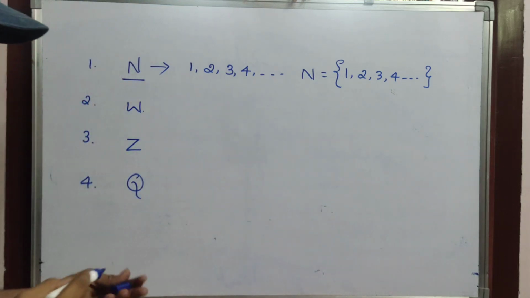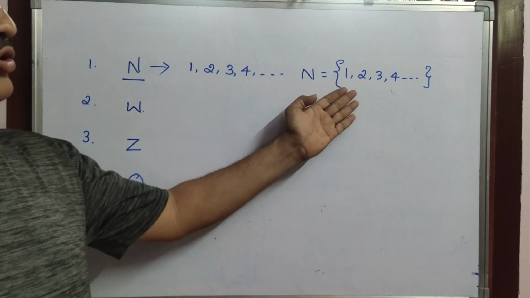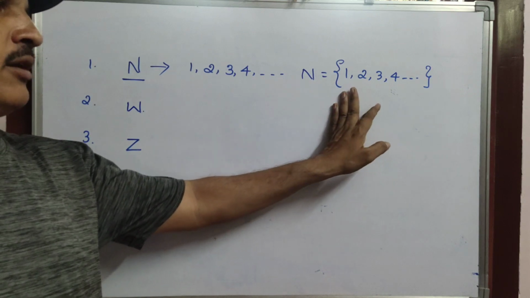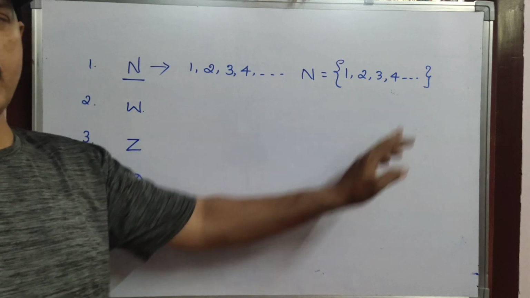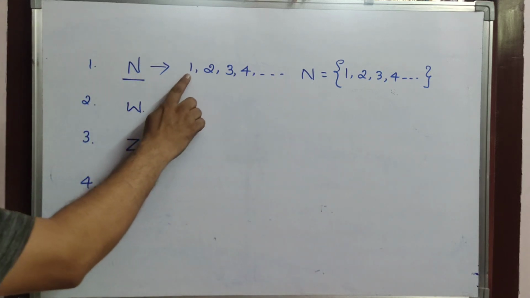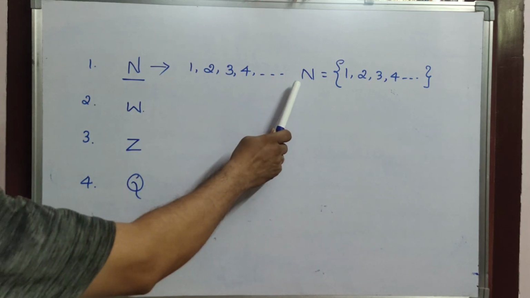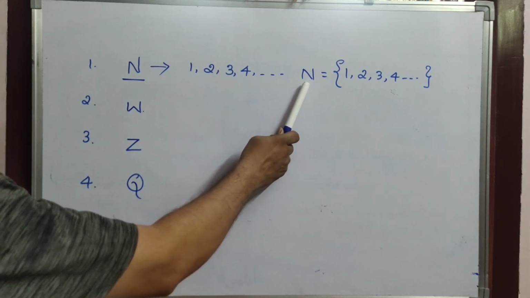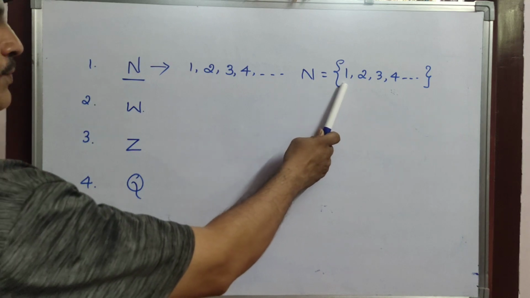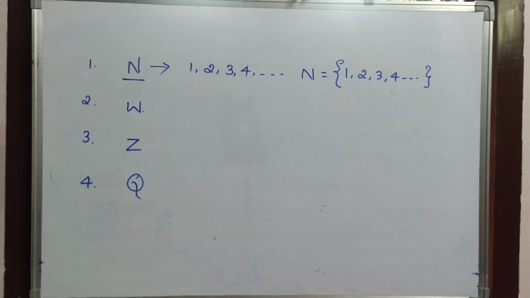Set means what? A collection of data, a collection of information. Here, what information did you collect? Natural numbers 1, 2, 3, 4, and so on. So natural numbers means what? The numbers which begin from 1 to infinity are called natural numbers. It is indicated by the letter N and it can be written as N equals the set of 1, 2, 3, 4, and so on.